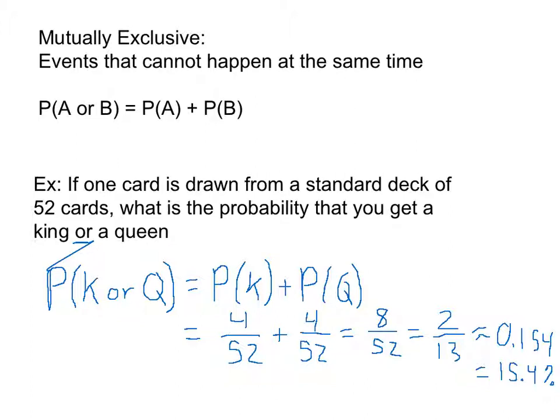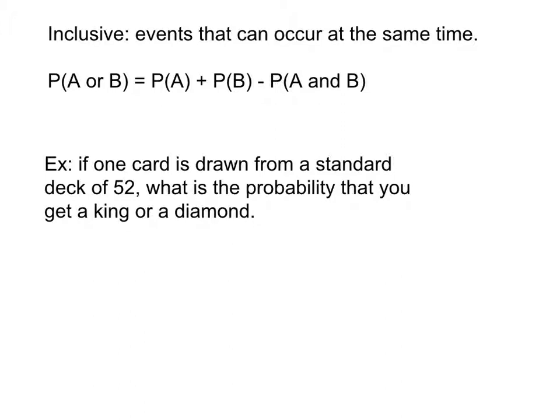Let's look at the other possibility, that our two events could happen at the same time. The word for that is inclusive. They are including each other. Events that can occur at the same time are called inclusive. Again, the formula starts the same. Probability of A or B is equal to just the probability of A by itself plus the probability of B by itself. But then this time we subtract away the probability of A and B.